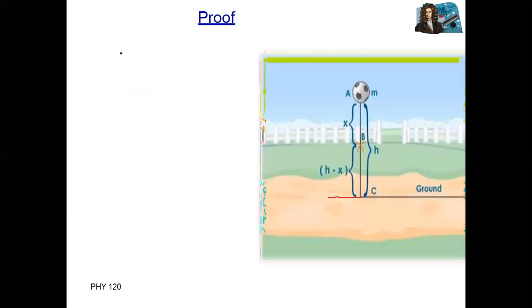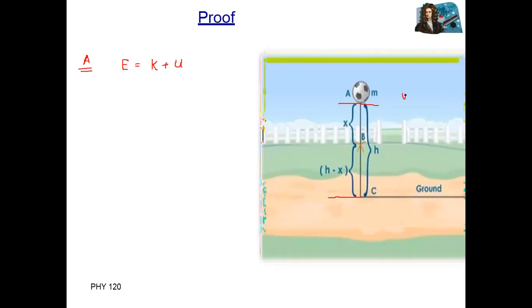We have positions A, B, and C. At position A, I will write mechanical energy or total energy E is equal to kinetic energy plus potential energy. For potential energy, I will write U. At height A, this body is at rest.